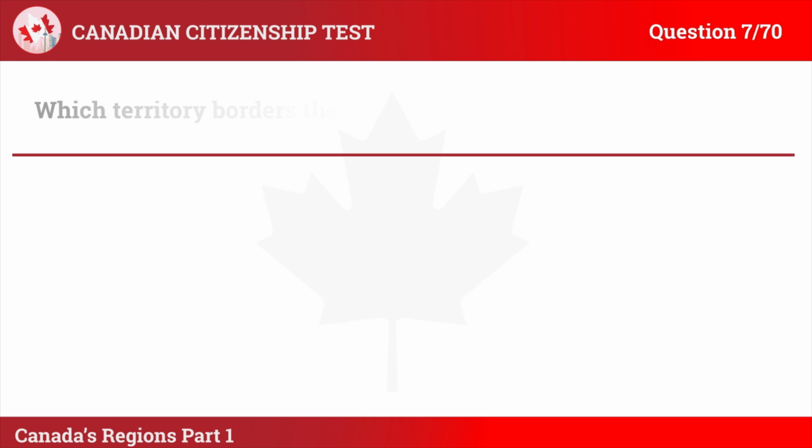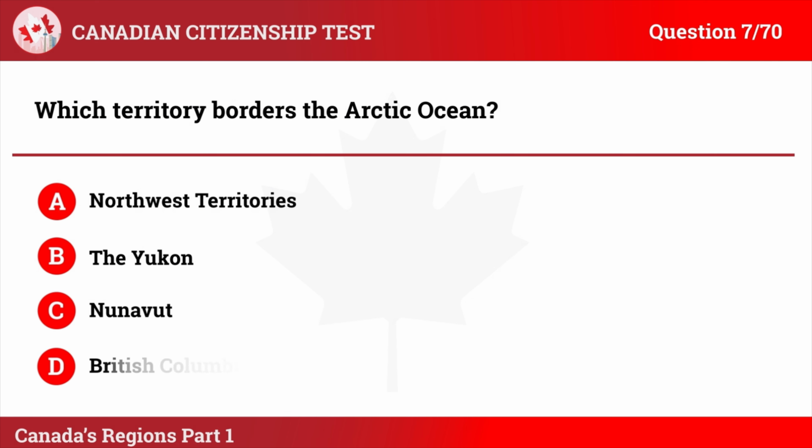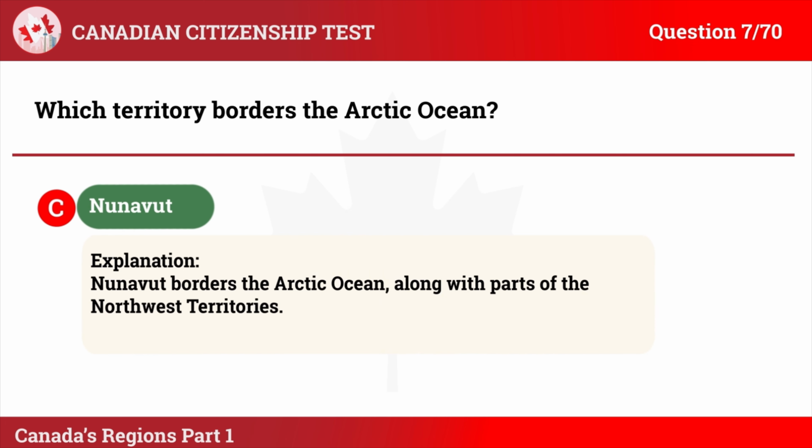Question 7. Which territory borders the Arctic Ocean? A. Northwest Territories. B. The Yukon. C. Nunavut. D. British Columbia. The correct answer is C. Nunavut. Explanation. Nunavut borders the Arctic Ocean, along with parts of the Northwest Territories.